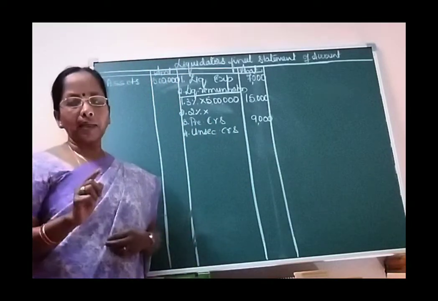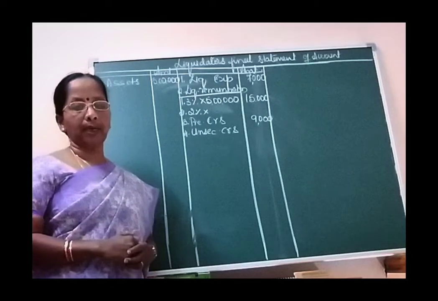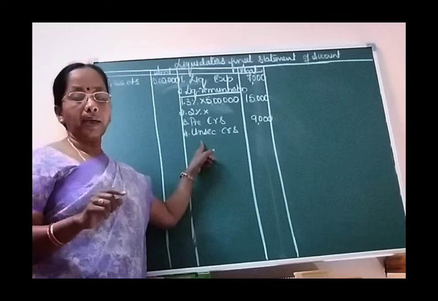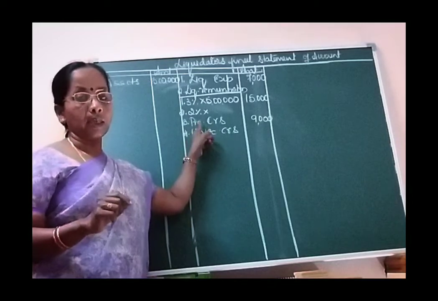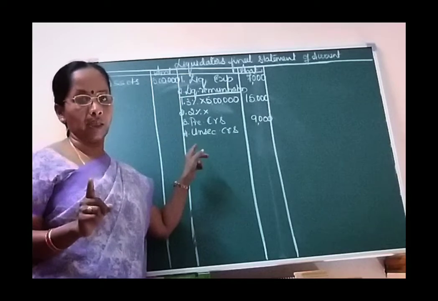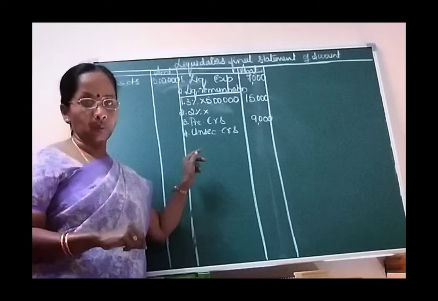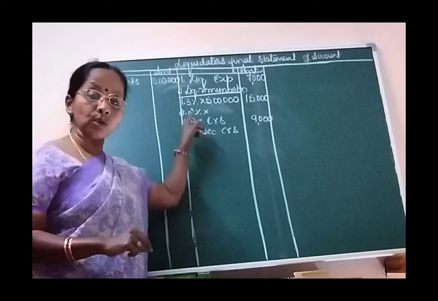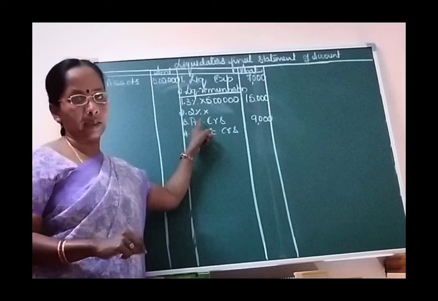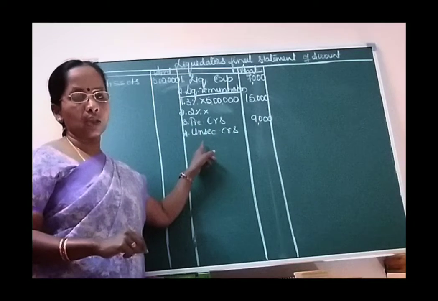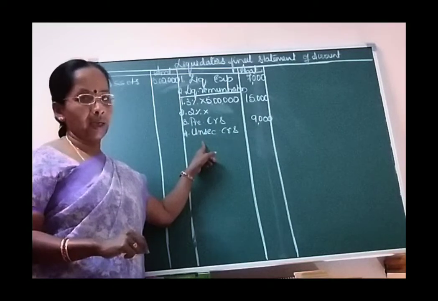You remember, I think I have told you many times that when unsecured creditor is given and if preferential creditor is included or excluded is not given in the question, we always assume that unsecured creditor is inclusive of preferential creditor. I have told you this many times, and even in the class we have done this concept very much.